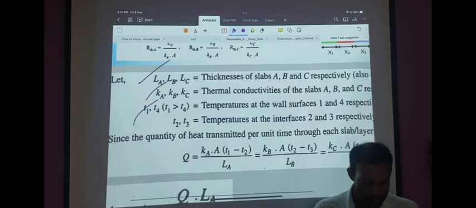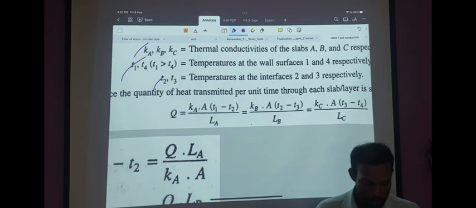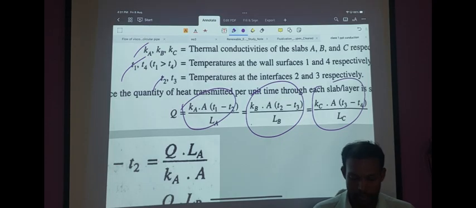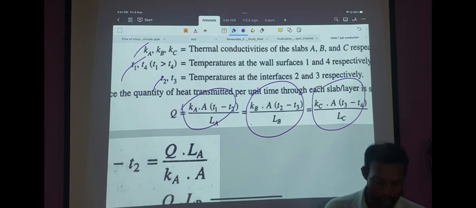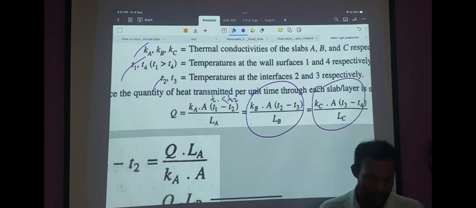These are the term descriptions. We already discussed them, and as we said, the heat flow through the first wall is equal to that of the second wall and third wall. Now, applying Fourier's law, we can write the heat flow through the first wall as KA dot A, that is area of cross section, into temperature differential. This is supposed to be T2 minus T1. Here we are taking the temperature differential, and T2 is the lower temperature, less than T1, so the negative term is not there, that is self-explanatory.